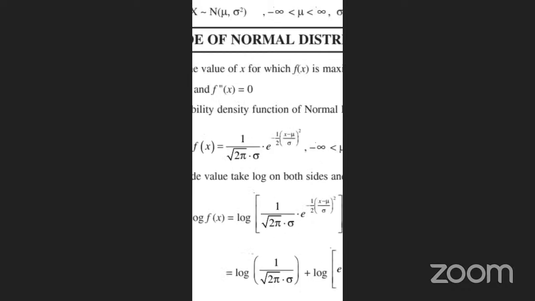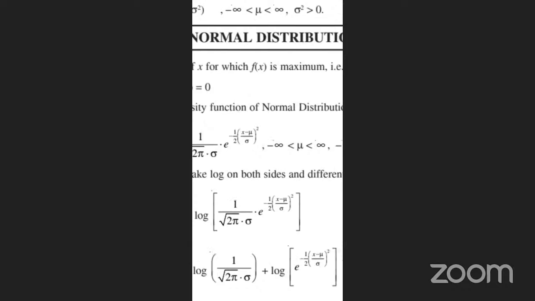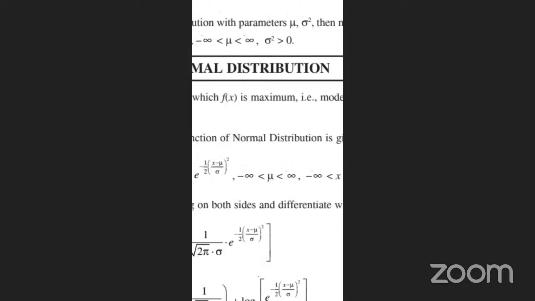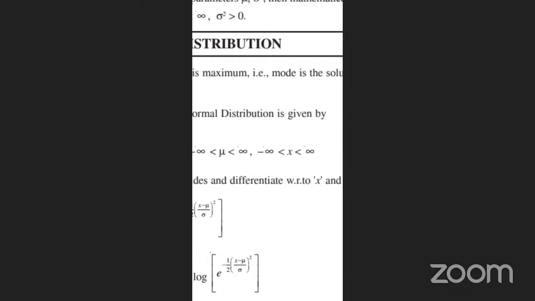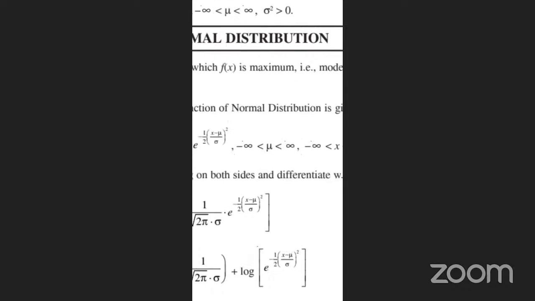The probability density function of the normal distribution, as I already told you, is f of x equal to 1 by under root of 2 pi into sigma, into e power minus 1 by 2 into x minus mu by sigma whole square, with the condition minus infinity less than mu less than infinity. So minus infinity less than x less than infinity.